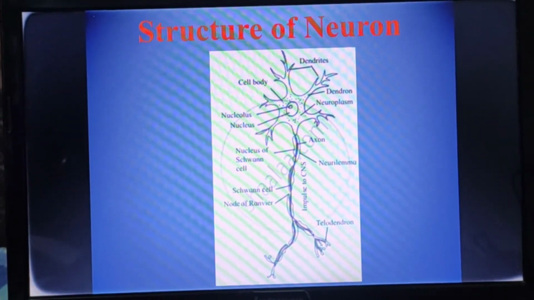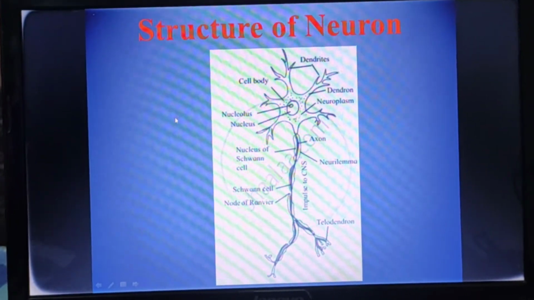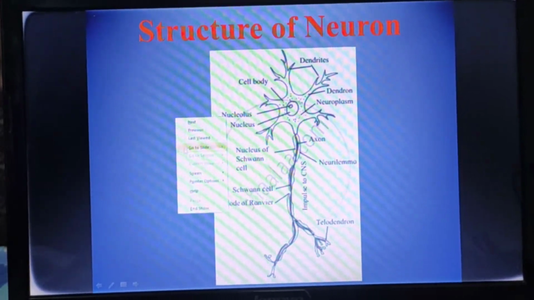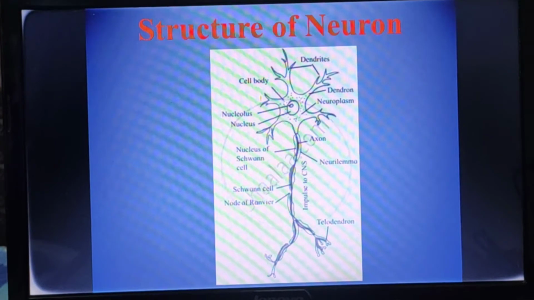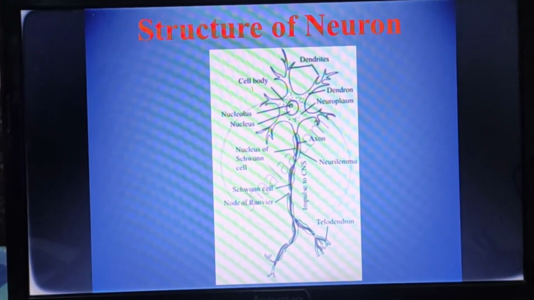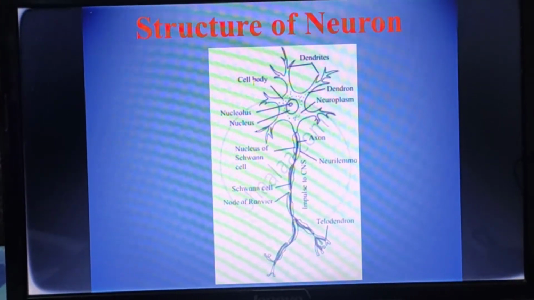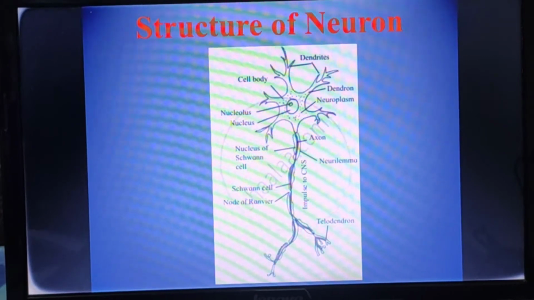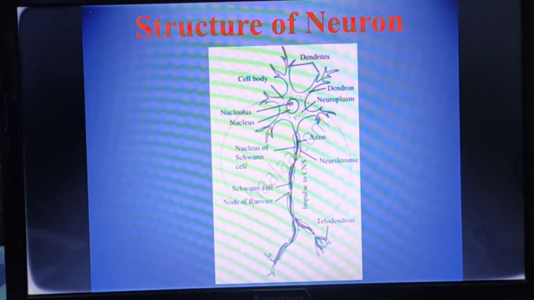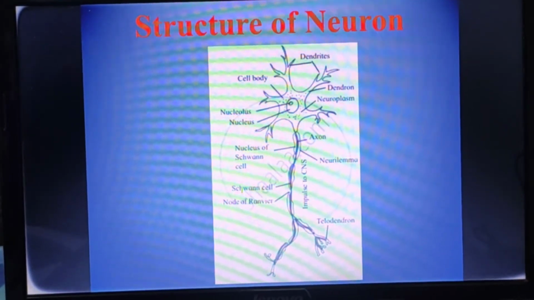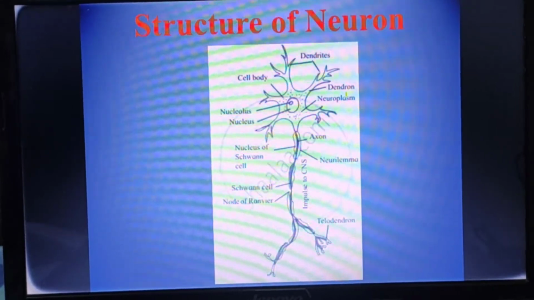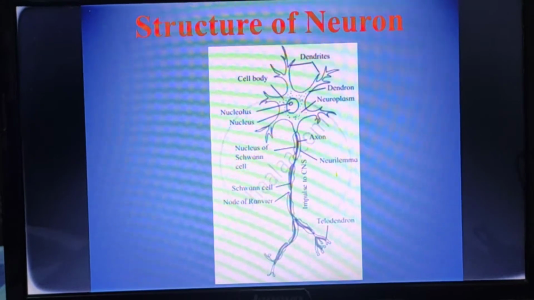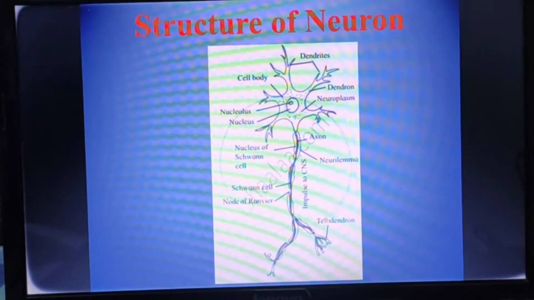Now see, this is the diagram of a neuron. That means this is the structure of a neuron, and you can see there is a cell body, nucleolus, nucleus of Schwann cell, node of Ranvier, dendrites, dendron, neuroplasm, axon, neurilemma, telodendron.